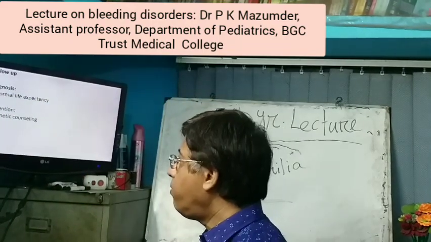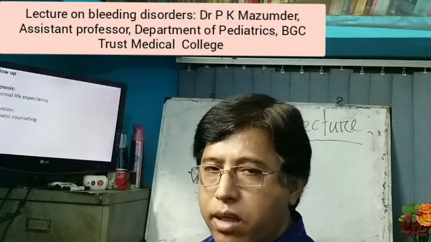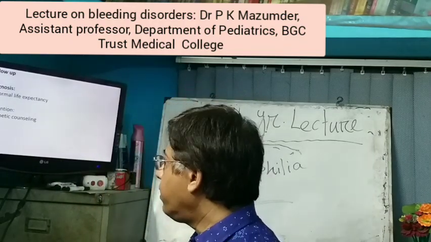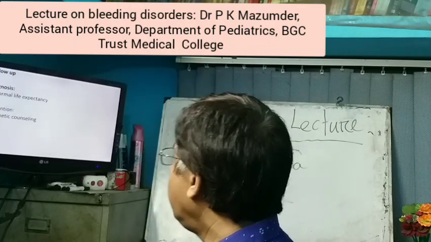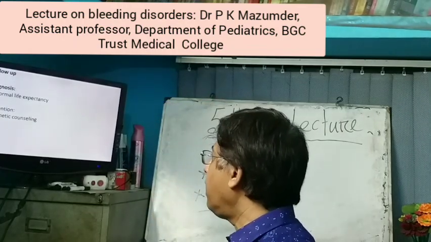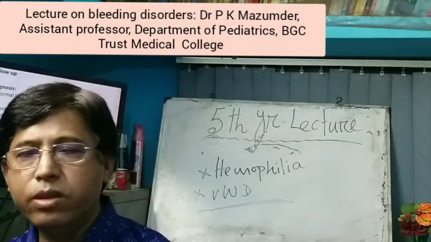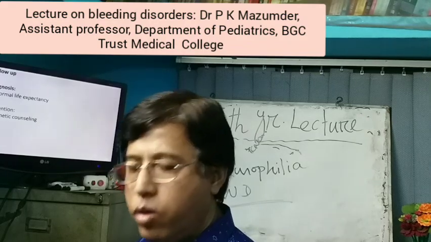Now follow-up: you should do the follow-up for severe bleeding or intracranial bleeding, or if the patient develops any complication. Prognosis is normal life expectancy, and prevention by genetic counseling, because this von Willebrand disease is genetically autosomal dominant.